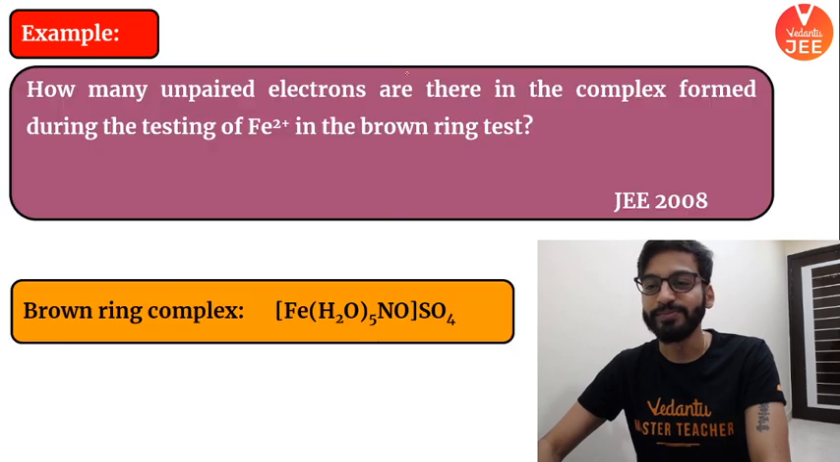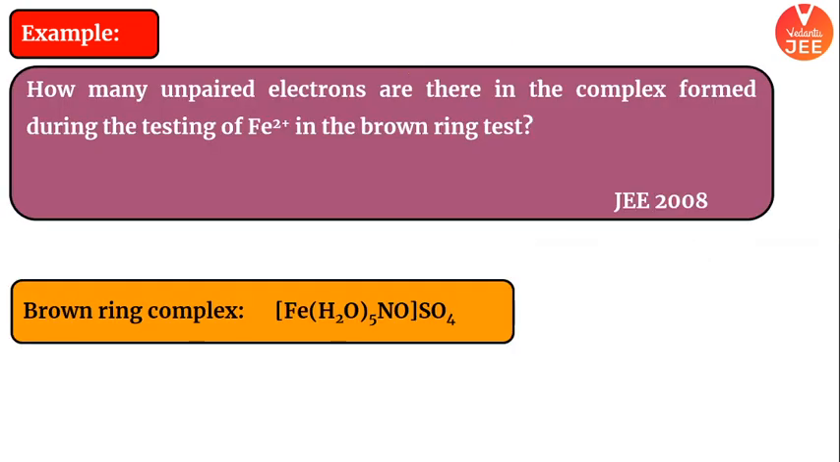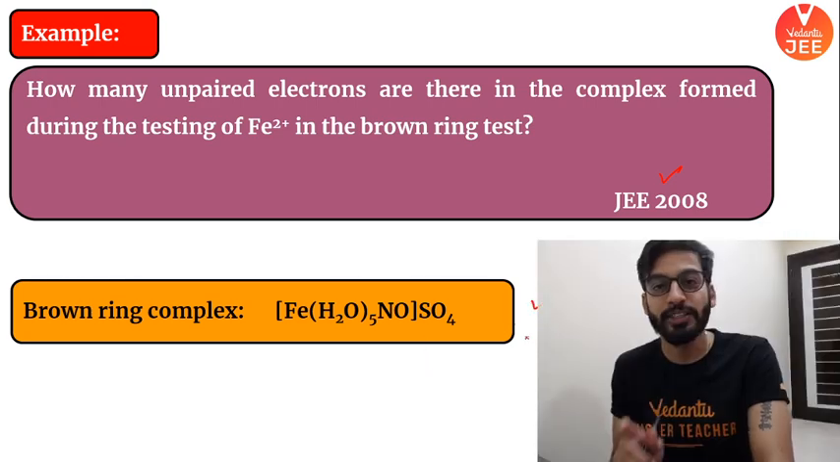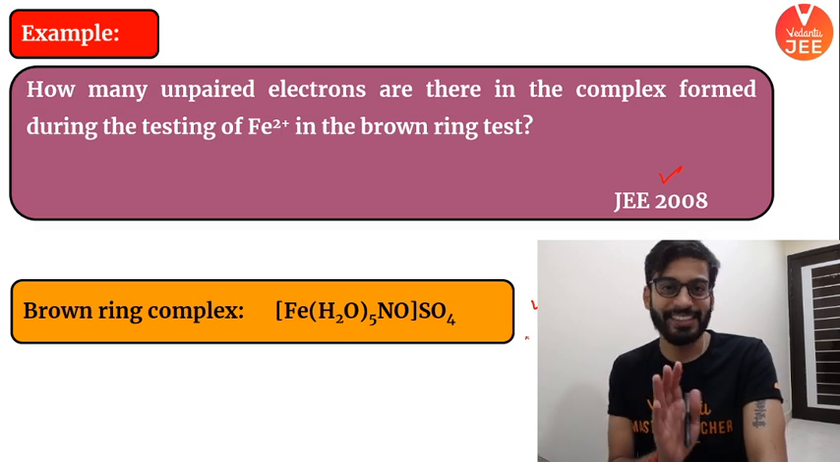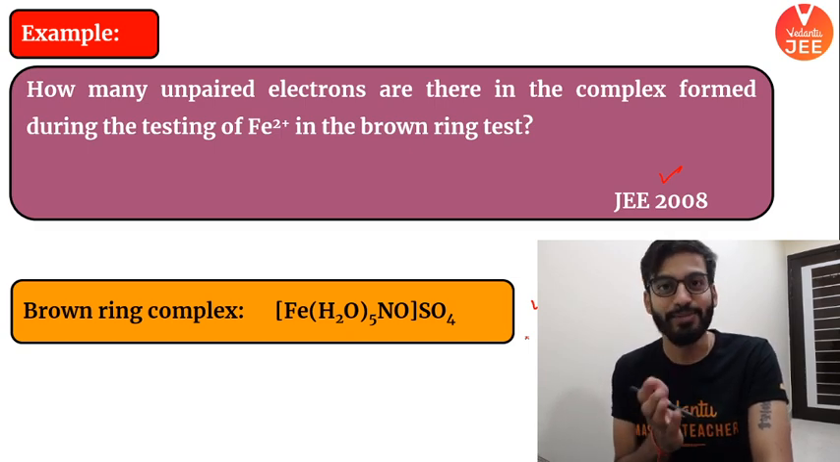Alright, moving on. Aha, very good question. Beta, a JEE problem I have taken up. As promised, I always try to give some JEE problems. How many unpaired electrons are there in the complex formed during the testing of Fe2+ in the brown ring test? I have tried to make it easier for you. This is the brown ring complex. JEE did not give that in the question. In the question they mentioned the brown ring test. We must know what the complex is. It is required of us that we must know this, right?